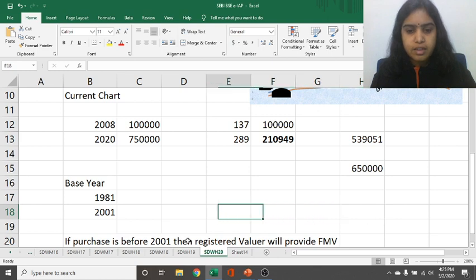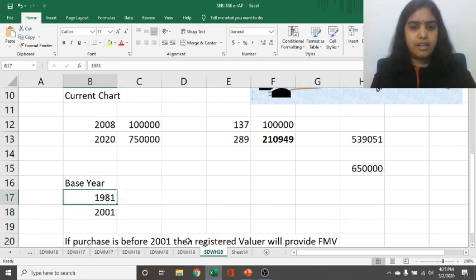As we have discussed, earlier the base year was 1981 and now it is 2001. Because the duration was very long, many people suggested that we should change, and now it is 2001.